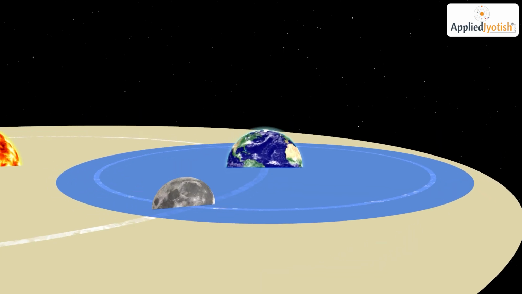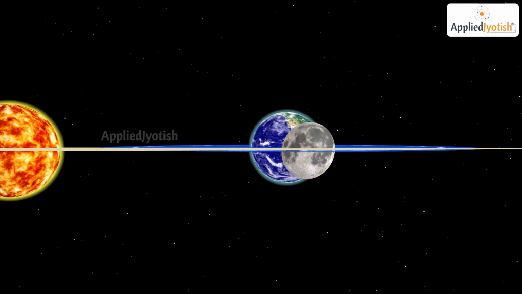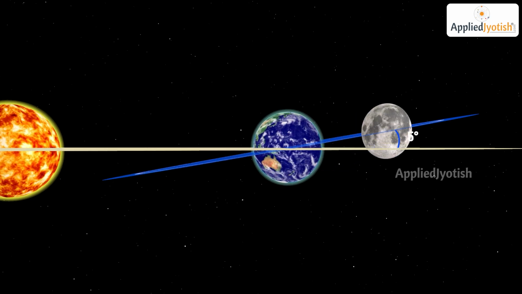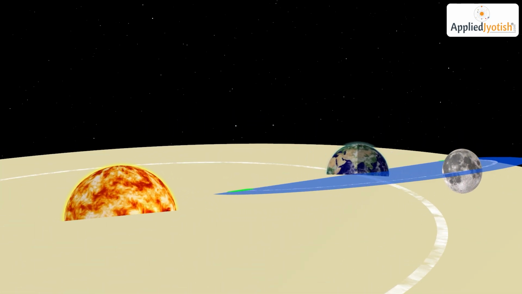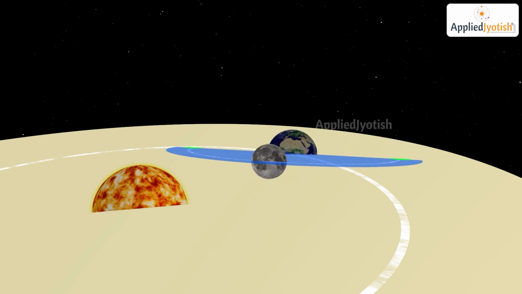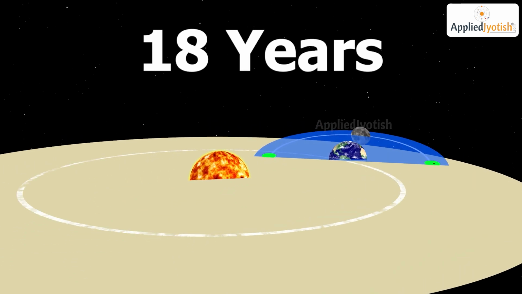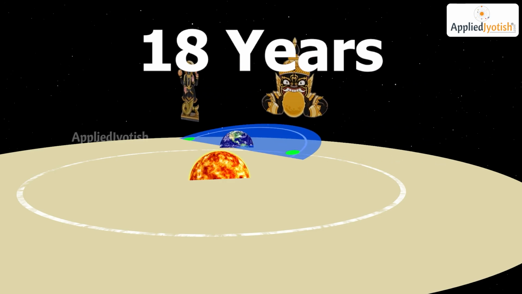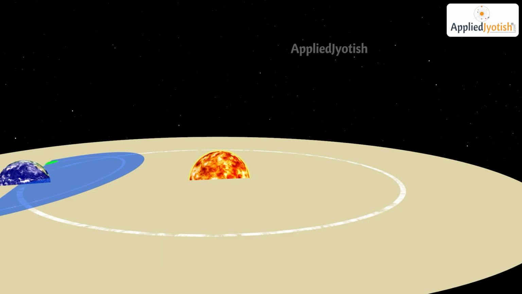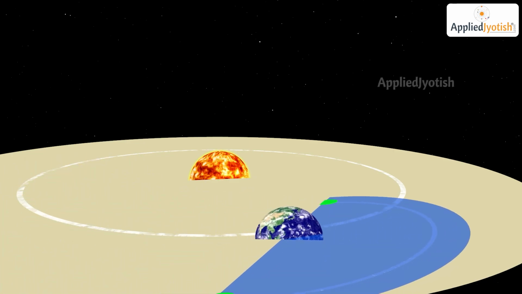One more important point. The orbital path of the moon and that of the earth are inclined at an angle of about 5 degrees. Moreover, the moon's orbital path is not fixed. It completes one revolution around the earth approximately every 18 years. Because of this, the positions of Rahu and Ketu keep changing over time. This is why eclipses do not occur on every new moon or full moon.